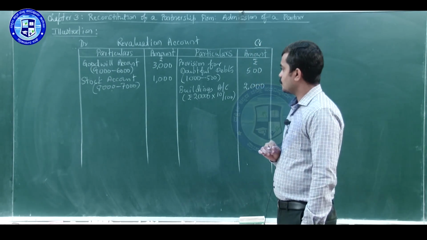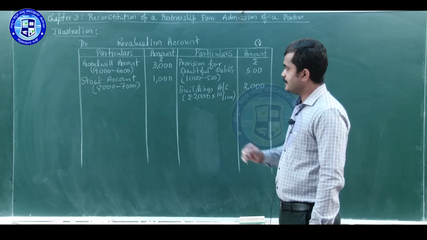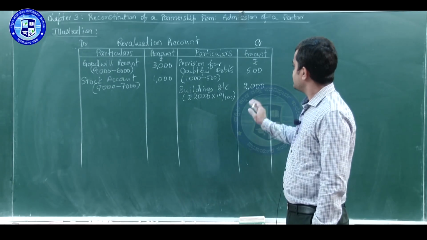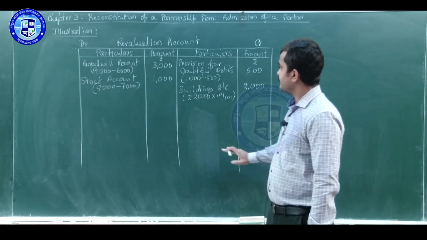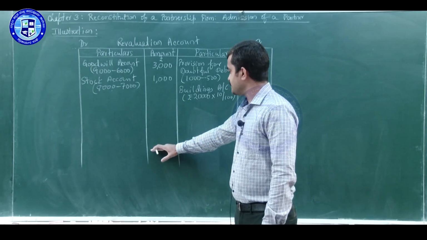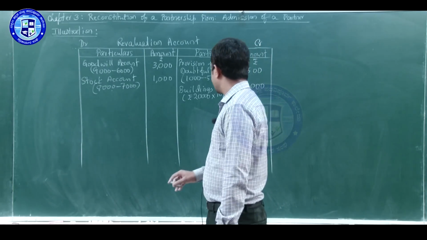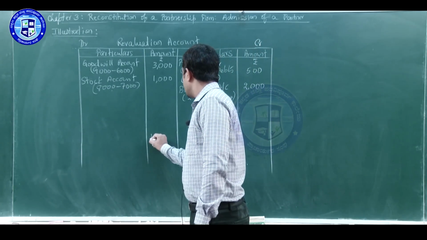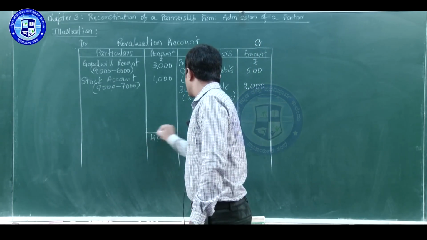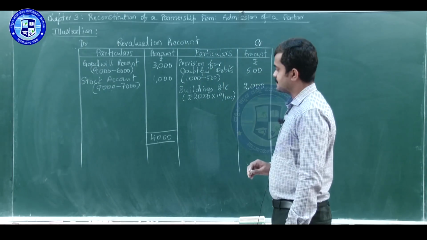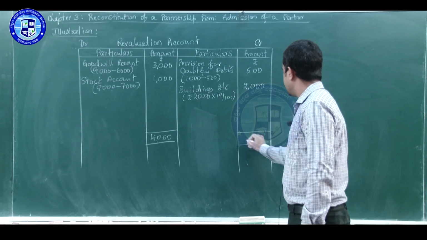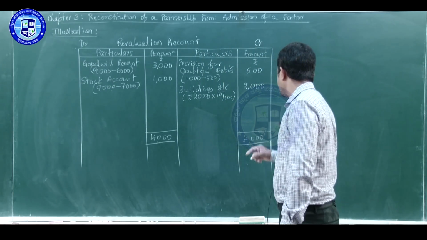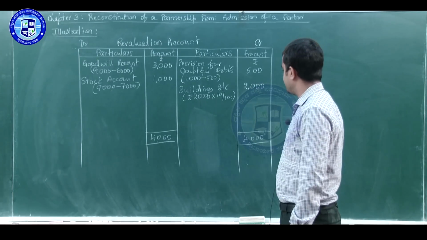Let us total the revaluation account and find the balance. On the credit side we have 2,500, whereas on the debit side it is 4,000. The debit side is greater than the credit side here. 3 plus 1, 4,000. So we have to write it first on the debit side. Take the same total 4,000 to the credit side. From that deduct 2,500.